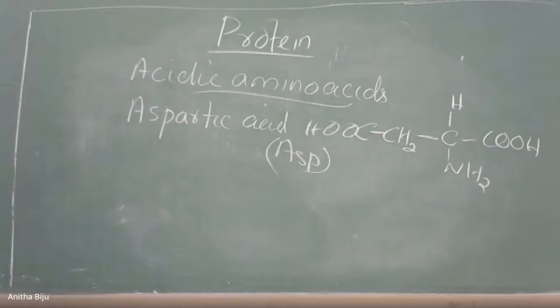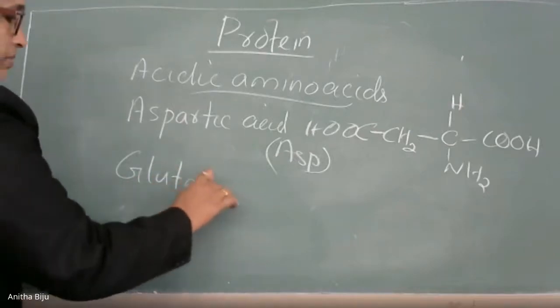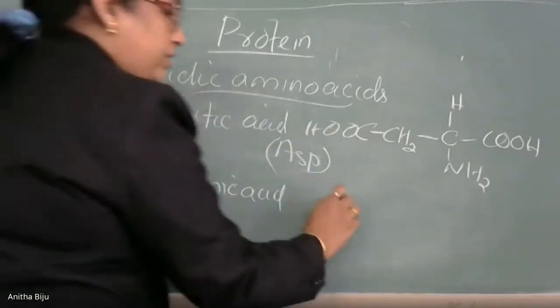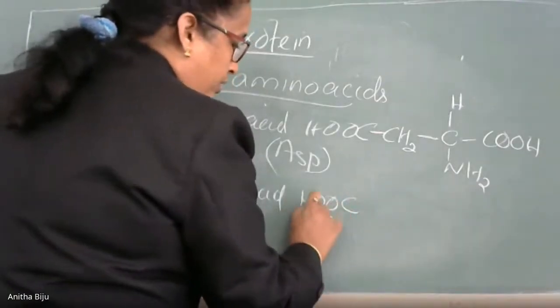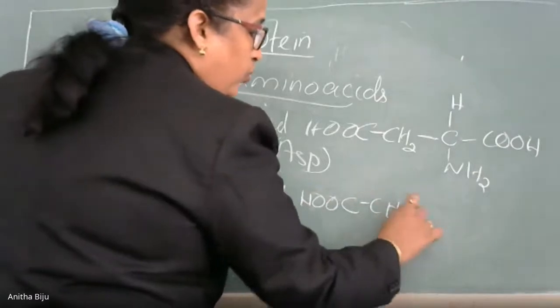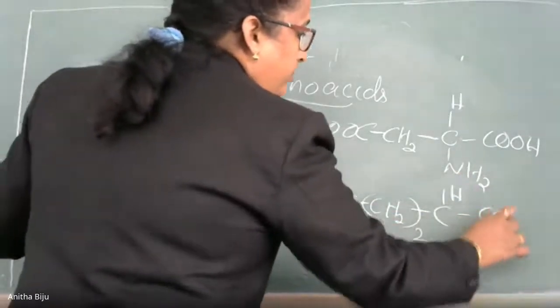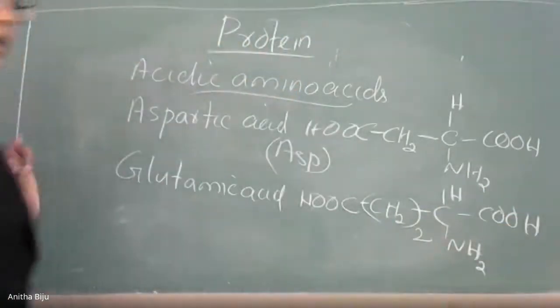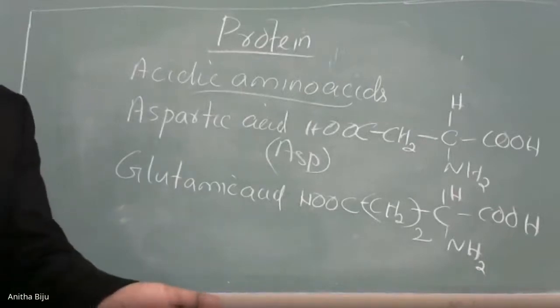Now, the next one is glutamic acid. You increase one methylene group. That means COOH, CH2 twice, CH, COOH, and NH2. So I have coined such examples where you can learn it very systematically.